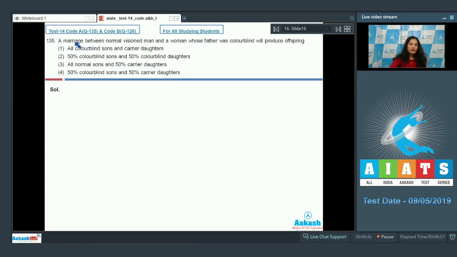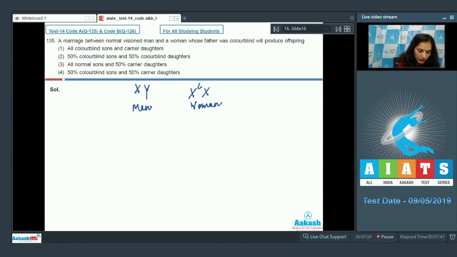Question number 135. A marriage between normal visioned man and a woman whose father was colorblind will produce offspring. First option, all colorblind sons and carrier daughters. Second, 50% colorblind sons and 50% colorblind daughters. Third, all normal sons and 50% carrier daughters. Fourth, 50% colorblind sons and 50% carrier daughters. See the cross. The man is normal visioned, and a woman whose father was colorblind means this woman is a carrier for the disorder. So this is the woman and this is the man.